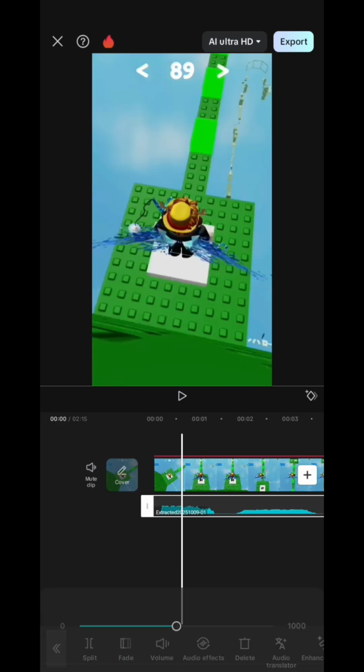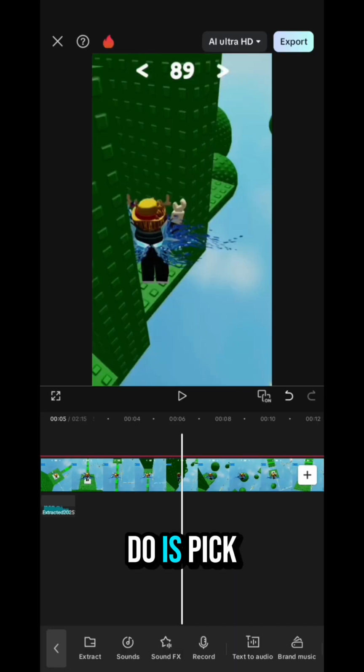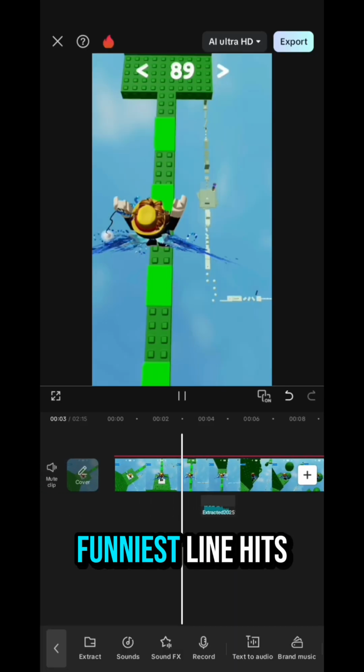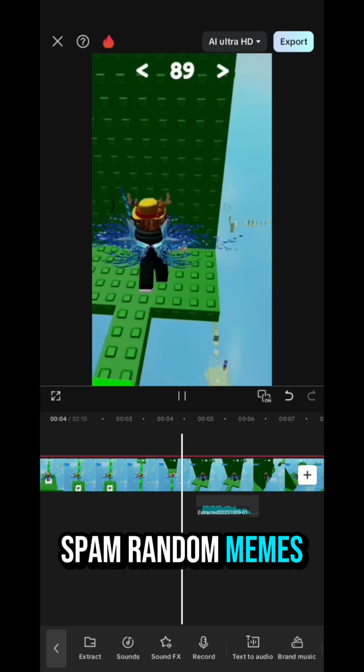Now let's arrange the background effects. This is where it gets fun. So what I do is pick the designated clip, the one where the punchline or funniest line hits. That's where I start adding all the memes. You don't just spam random memes everywhere, alright?